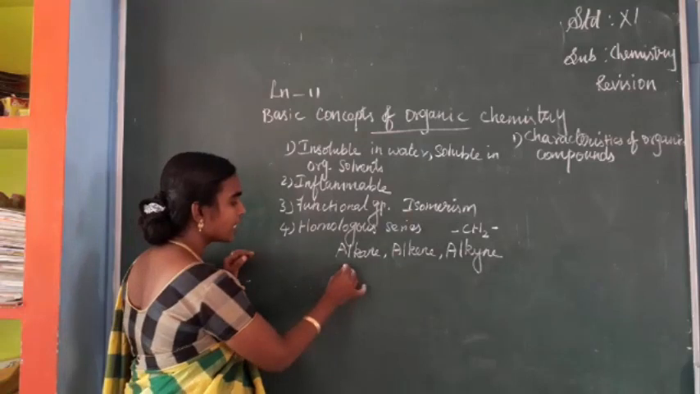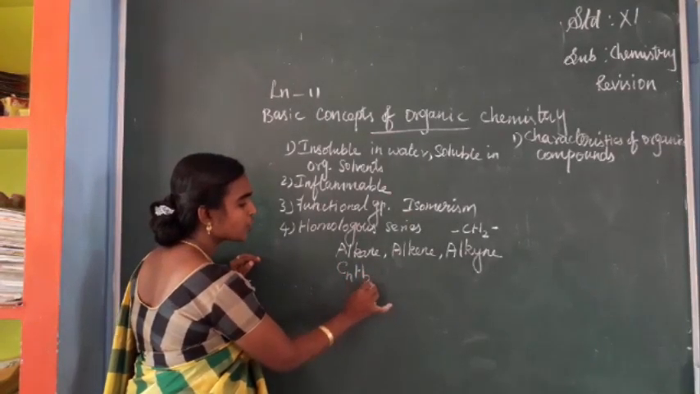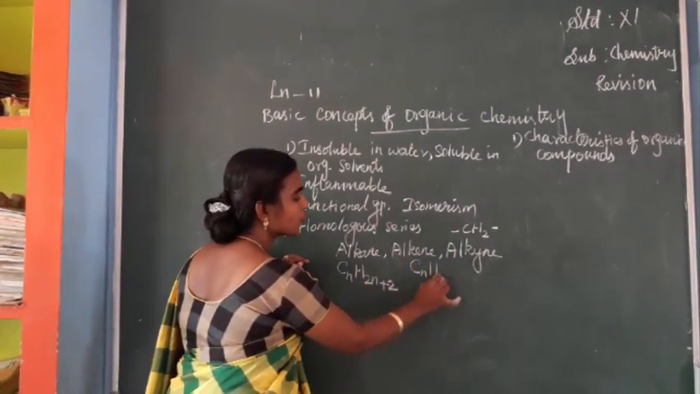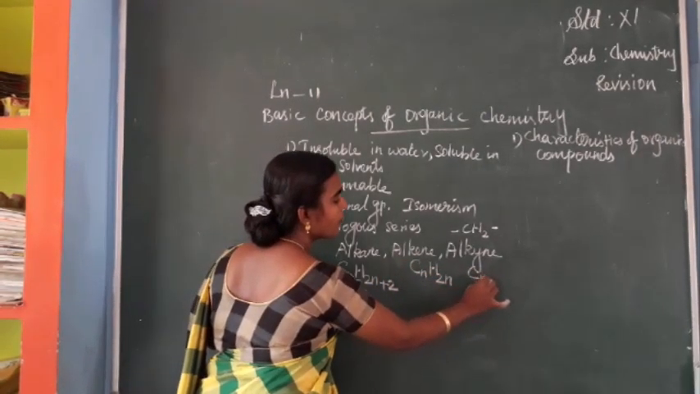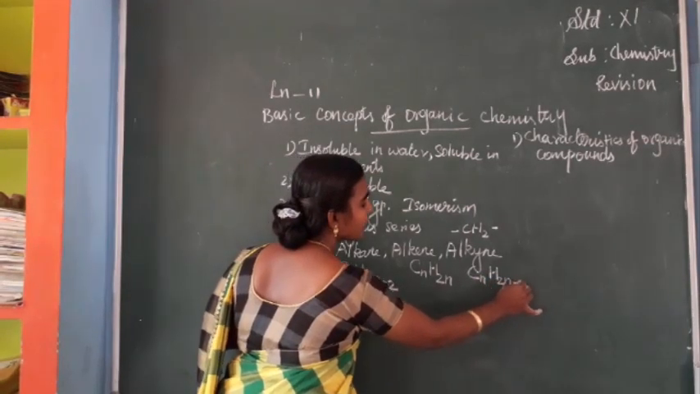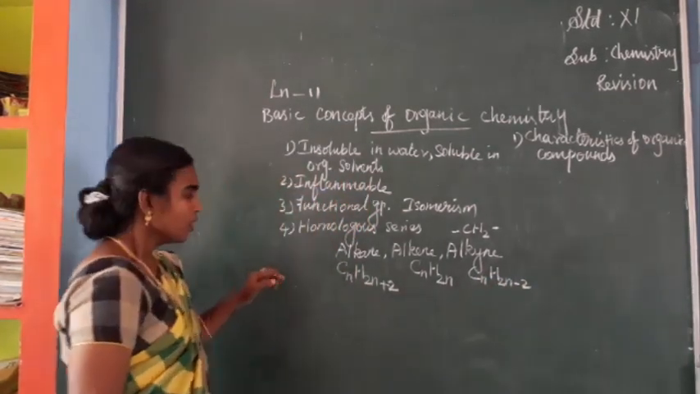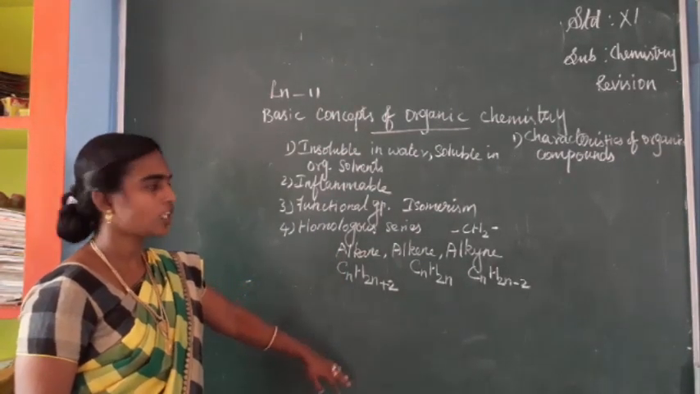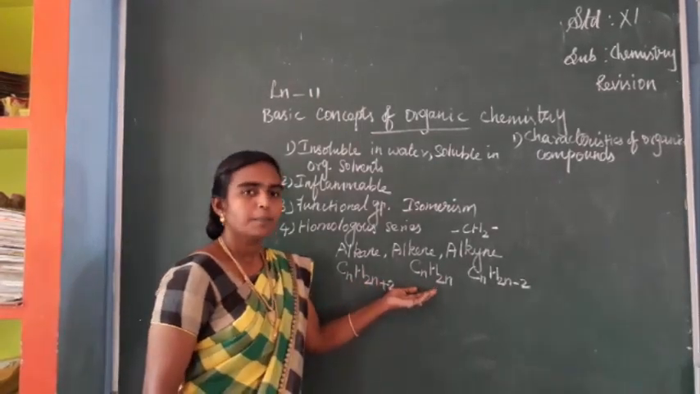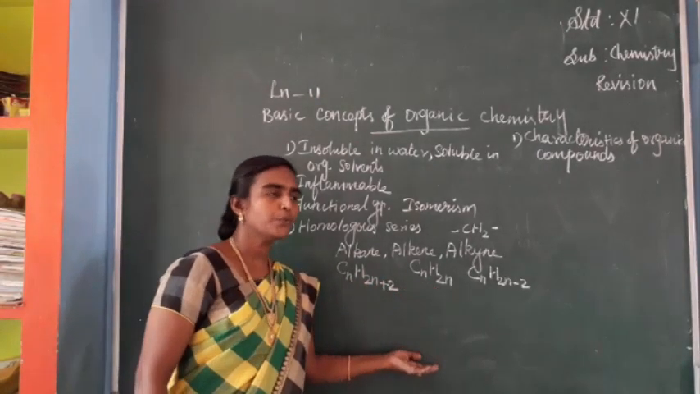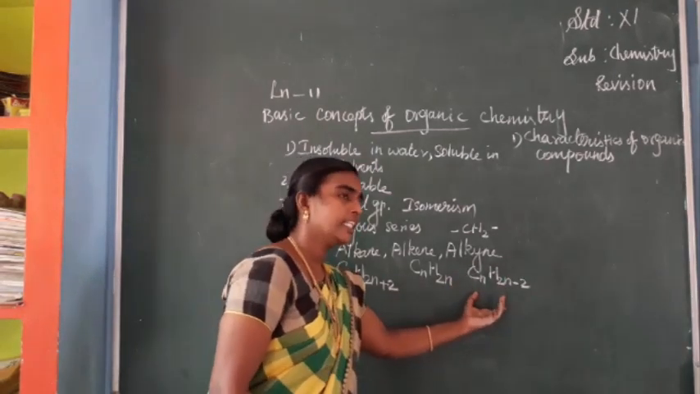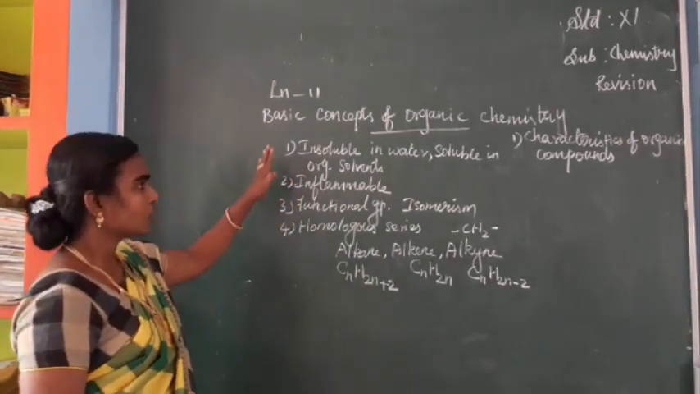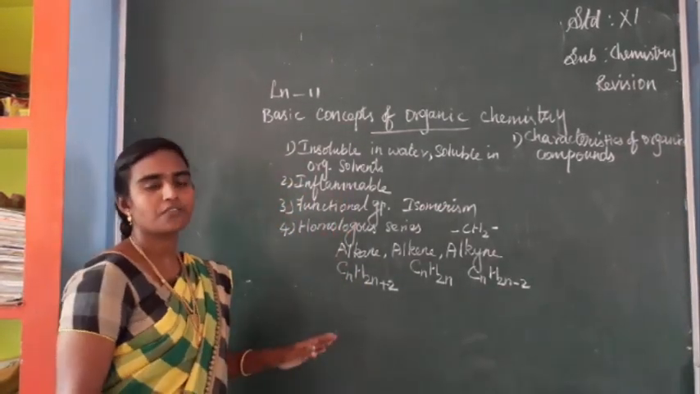Alkane general formula CnH2n+2. Alkene general formula CnH2n. Alkyne general formula CnH2n-2. Examples: alkane, methane, ethane, propane, butane. Alkene, ethene, propene, butene. Alkyne, ethyne, propyne, butyne are examples for this. These are all related to the characteristics of organic compounds.